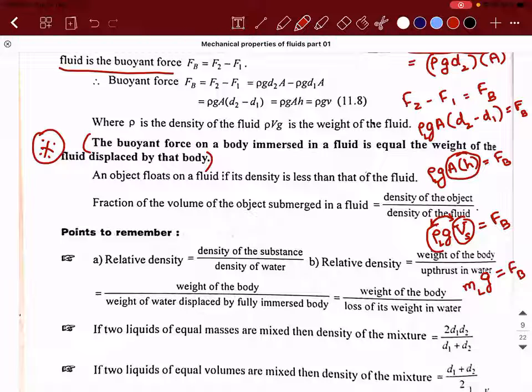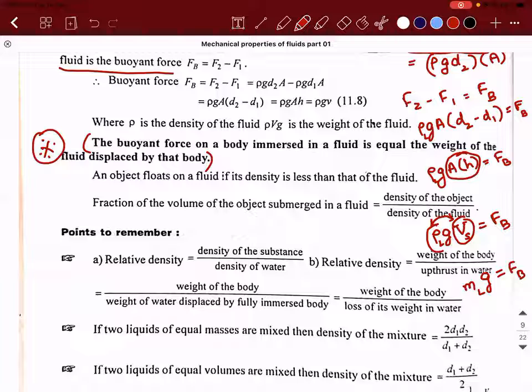So what does it state? When an object is partially or completely immersed in a liquid, the weight of the liquid displaced is equal to the buoyant force. The weight of the liquid displaced is equal to the buoyant force.